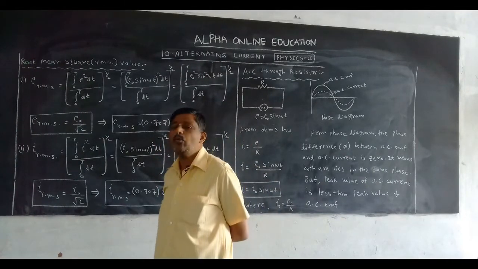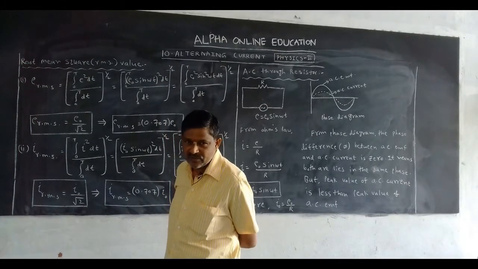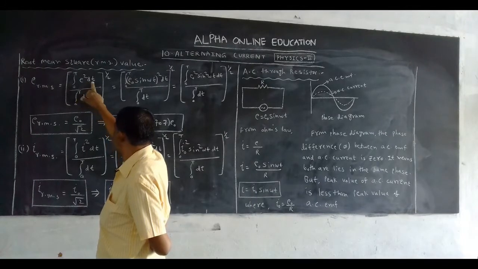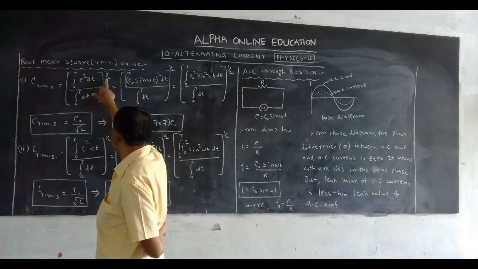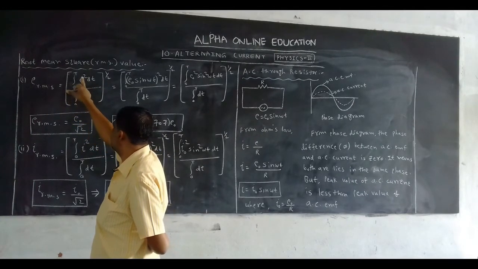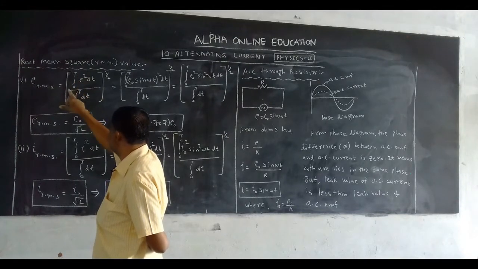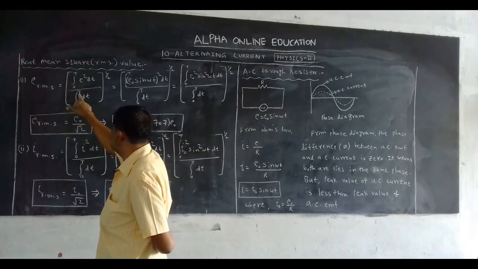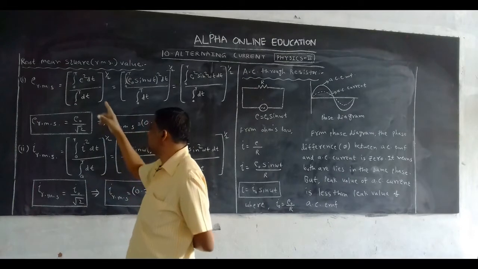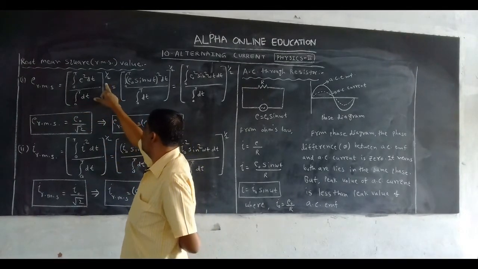Now, how can we get it? First, what is the mathematical expression for E RMS? E square dt: it is a square, mean square in a time period, and root. This is the mathematical expression for the root mean square. How can we write it? Integral E square dt, limits 0 to T, by integral dt 0 to capital T. This is the RMS value in a time period, and whole power half.